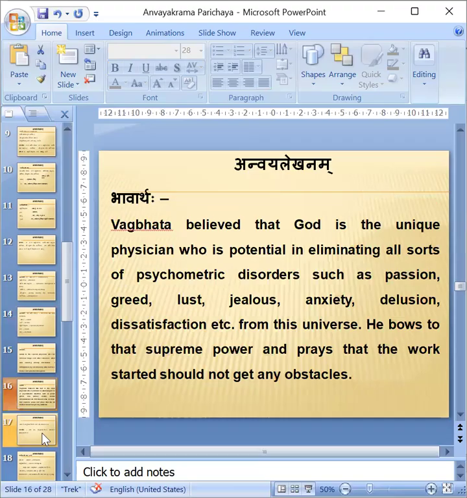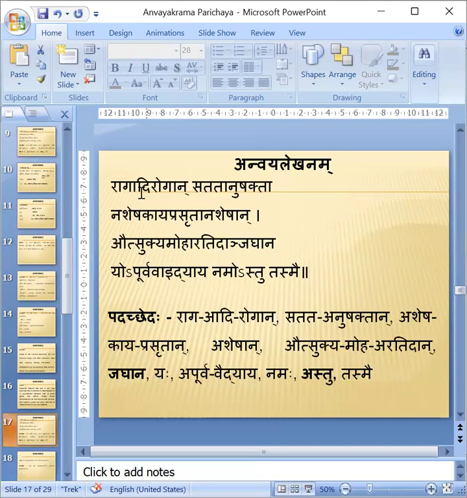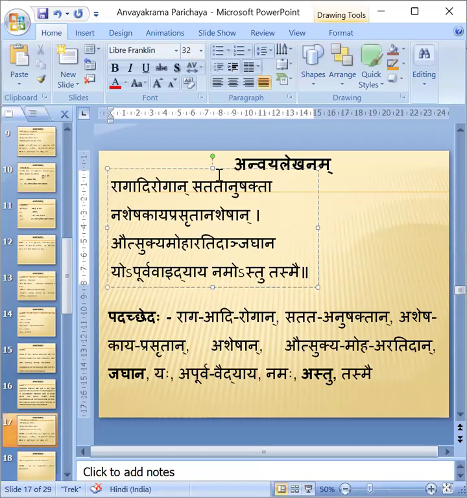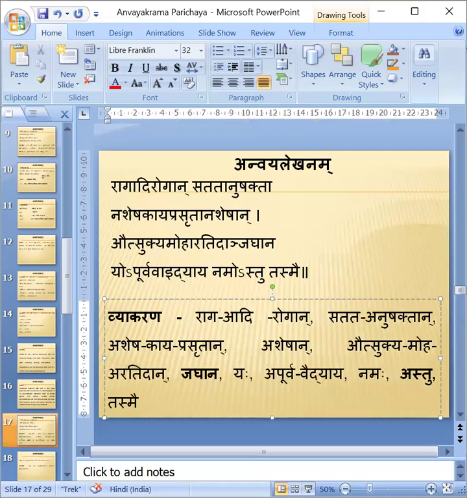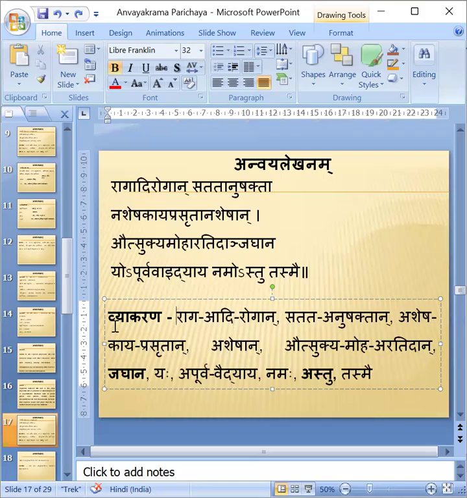Bhavartha is done. Next I have to make Sandhi and Samasas. Anvaya Lekhana and Padacheda are over. Now my work is making Vyakaranamsha. What all Vyakaranas are there? Raga Adi. I have Sandhi, therefore I will mention it. Better to mention Samasas first, but you see how it is possible.